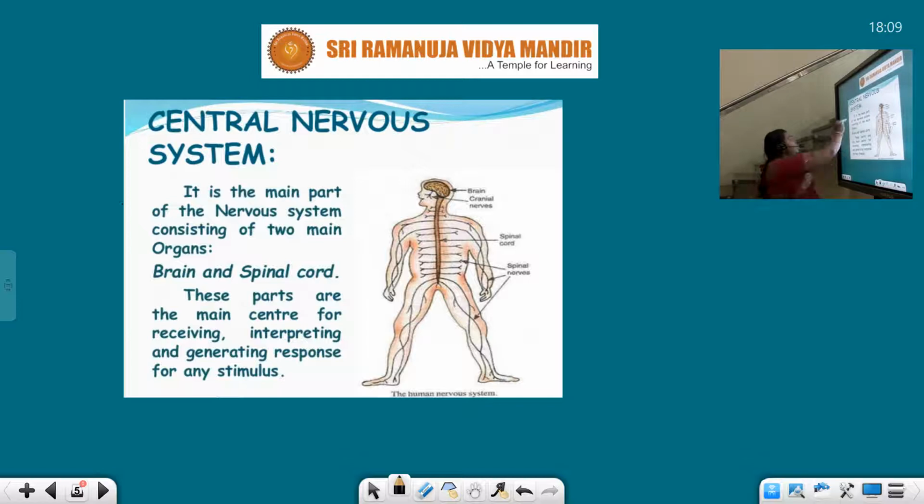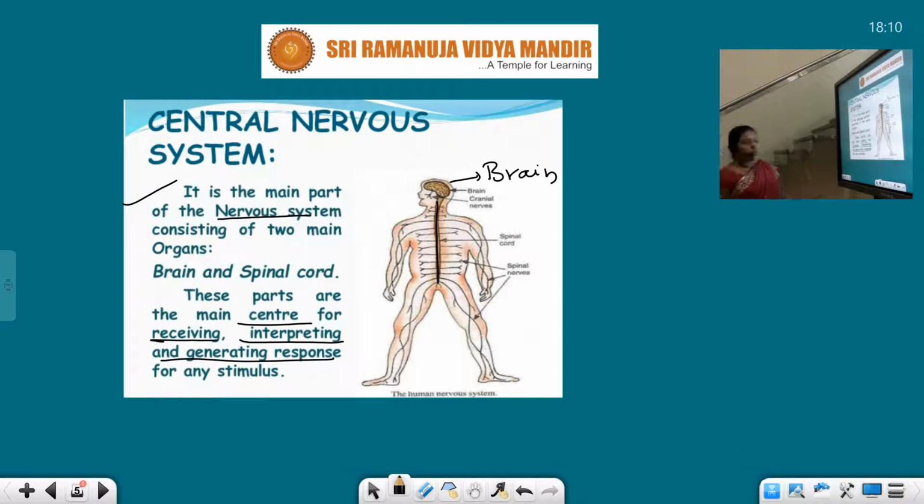It is the main part of the nervous system and consists of the brain and the spinal cord. So children, this is the human body. In the head we have the brain, and this is the spinal cord.